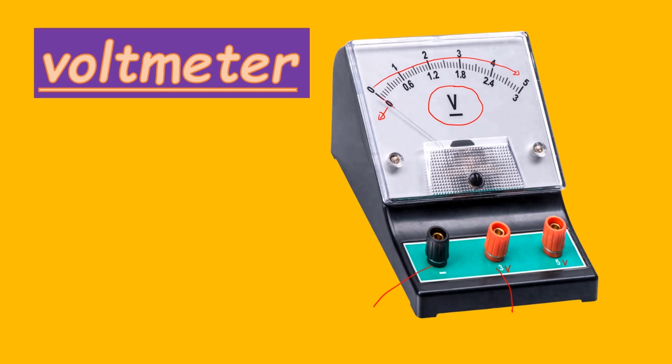So if in your circuit, let us assume this is the circuit, and then you have a battery, a cell, then you have an ammeter here. This is our cell, and then this is our resistor. A voltmeter is connected across this.